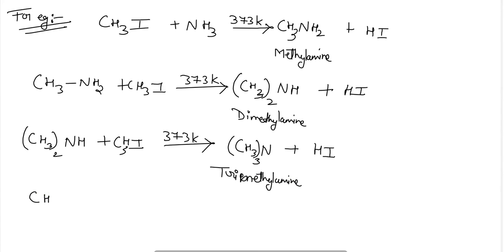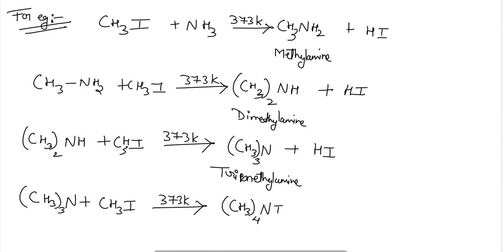And at last, this 3-degree amine will react one last time with methyl iodide to form the quaternary salt, which is named tetramethylammonium iodide.